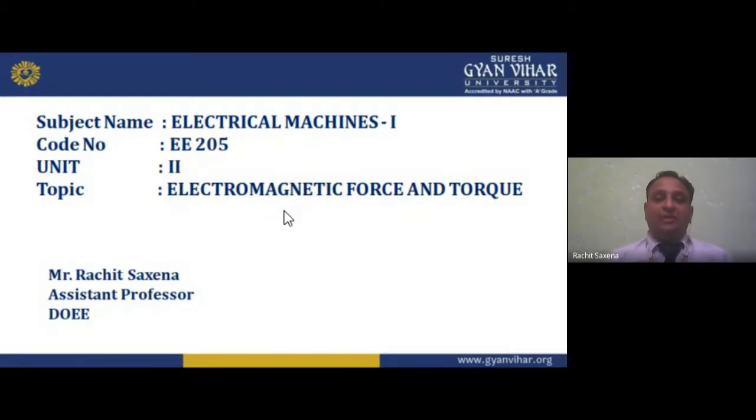Then we have the transformer. A transformer is not a conversion device; it does not convert one form of energy to another. But the transformer is a main and costly equipment of the power system, and power system is another very important subject in electrical engineering, which runs parallel to this electrical machine subject.